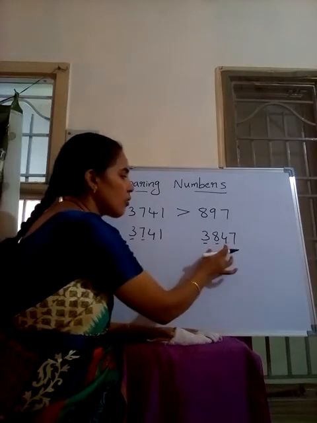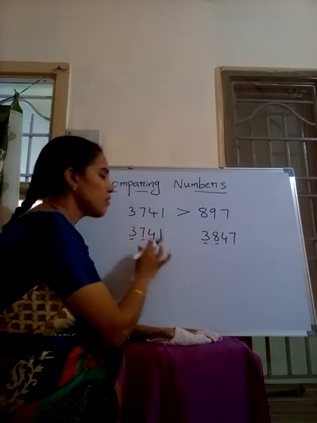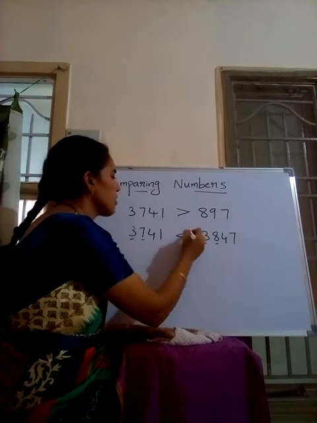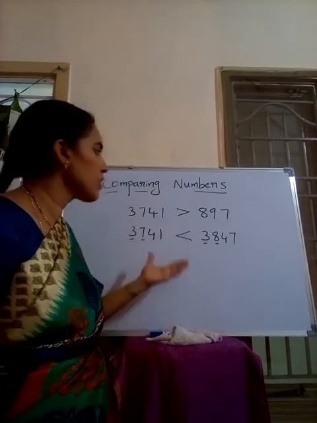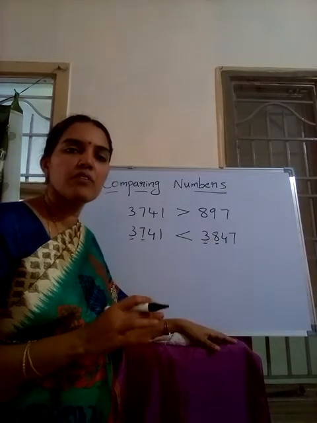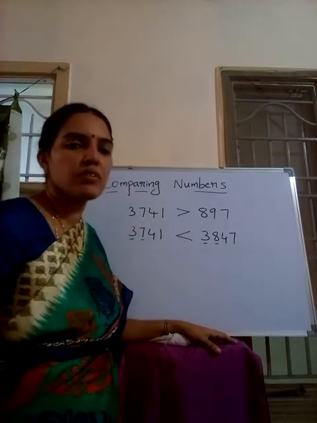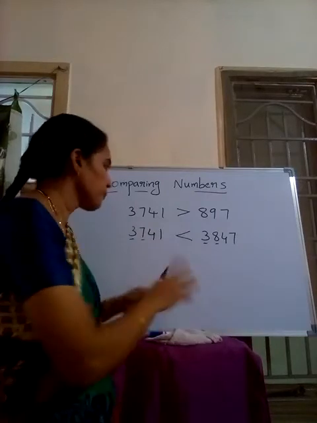That is why 3847 is greater than 3741. On the greater side, it should have 2 dots like this, and this is small. It's clear how to compare the numbers. First we have to see the number of digits. If the number of digits are the same, then we have to compare from the highest place. If that highest place is also the same, then we go on to the next place and so on.